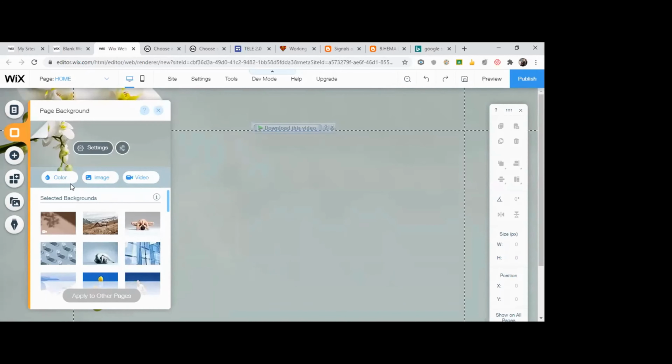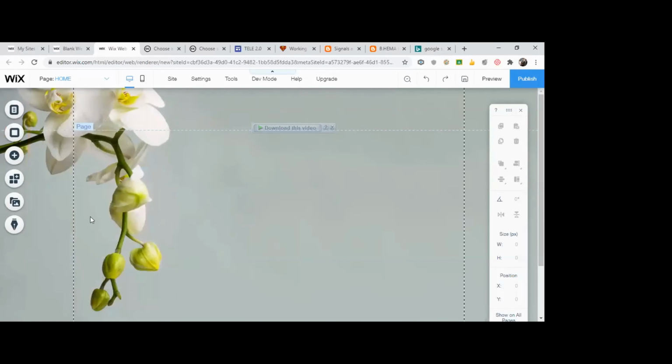If you don't want this image, you want a color. I want a plain color background. You can use it. If you want an image background, image in the sense your custom image from your browser, from your system, then you can use this image. Even I can use a video background. It should be a small size. It will be continuously playing in the background. Okay, that's also possible. Now, as of now, I'm just going to choose one of the available backgrounds from here. Okay, I have chosen this background.